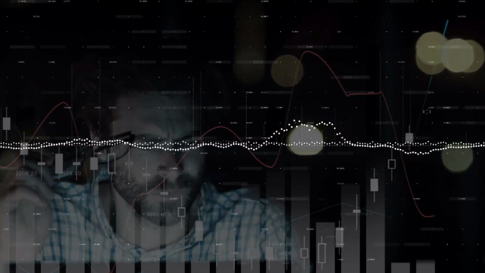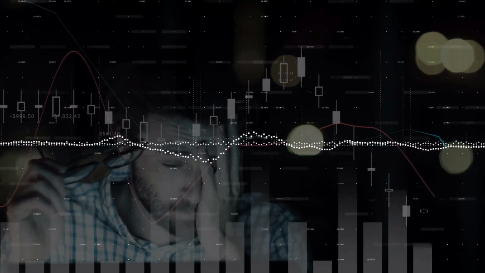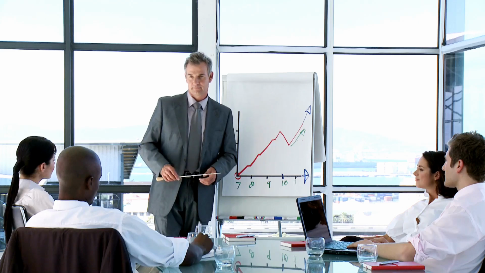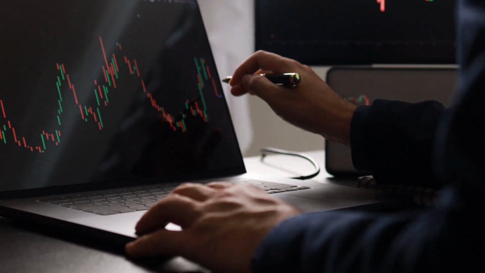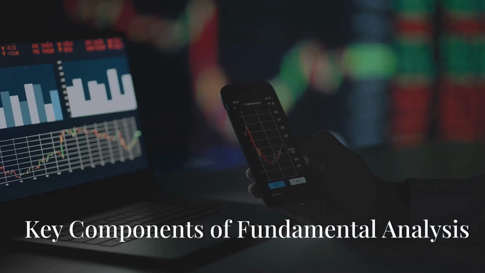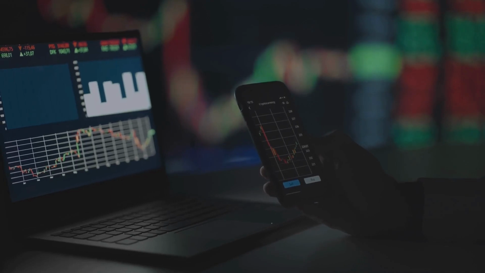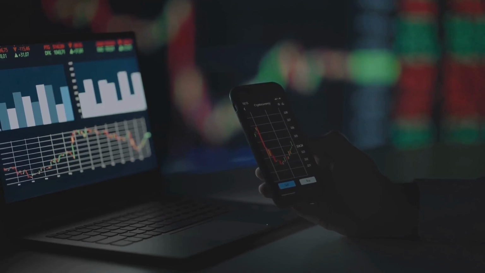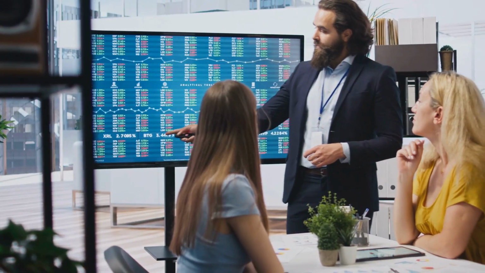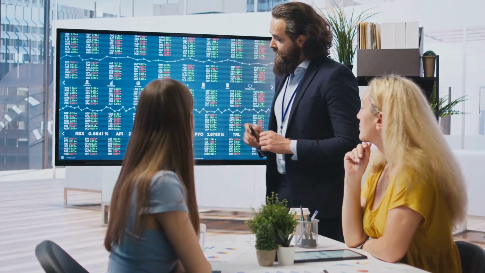Fundamental analysis is a method of evaluating the intrinsic value of an asset, company, or investment by examining its financial and economic factors. The goal is to determine whether an investment is overvalued, undervalued, or fairly priced. Fundamental analysis focuses on assessing a company's financial health, competitive position, and economic environment to estimate its intrinsic value. It helps investors make long-term investment decisions by identifying strong companies with growth potential or undervalued assets.